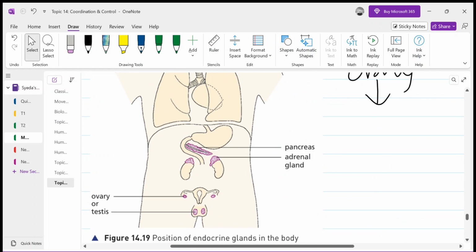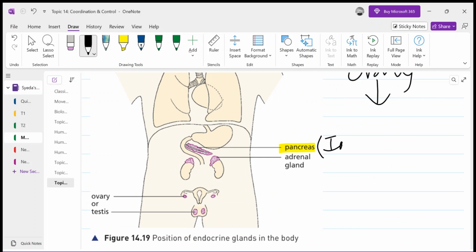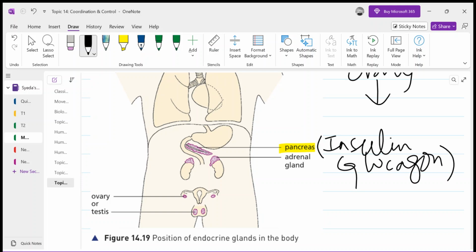The second endocrine gland that you can see is the pancreas, right? The pancreas is an endocrine gland which secretes two hormones. And what are the names of those hormones? One is insulin, and the second is glucagon, right? Now glucagon is somewhat similar to the word glycogen. What happens is that students make a mistake: instead of writing glucagon they write glycogen.